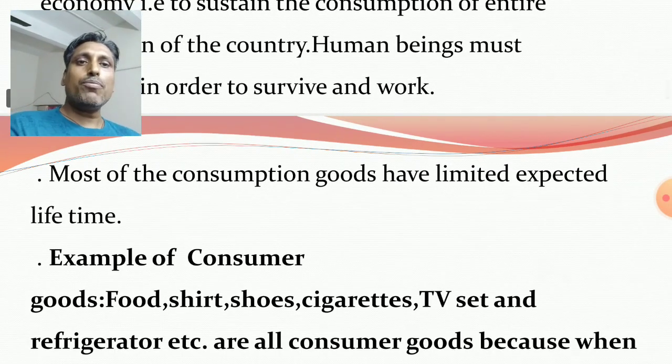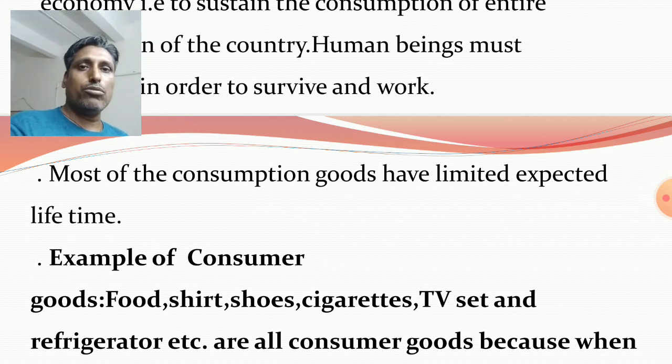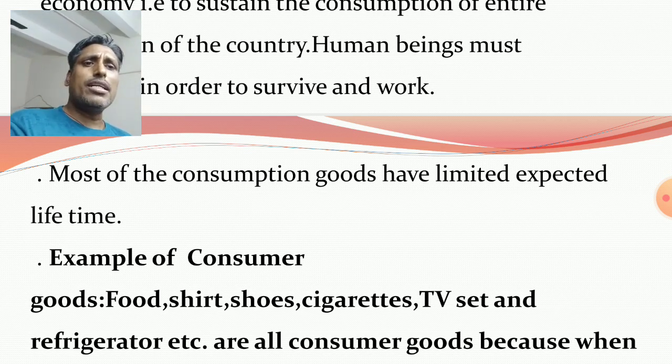Next, most of the consumption goods have limited lifetime. Then after that I will discuss different types of consumption goods or consumer goods. Most of the consumption goods have limited expected lifetime, except durable goods. Except durable consumer goods, other consumer goods have limited expected lifetime.